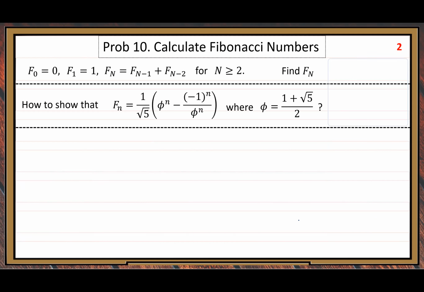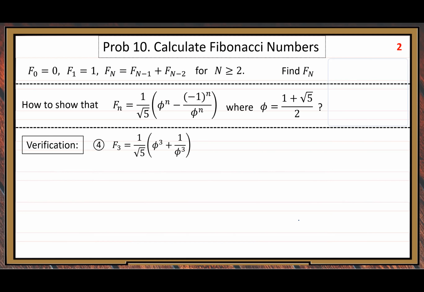Next, I would like to do another case verification. Although it's not necessary, we still like to do one more practice. So this time, step number 4, we try to verify F3.